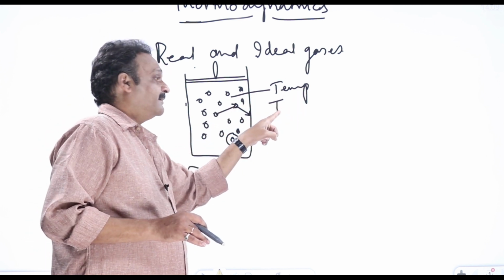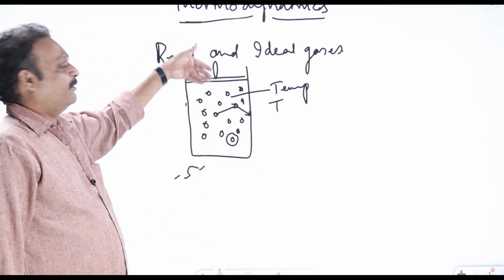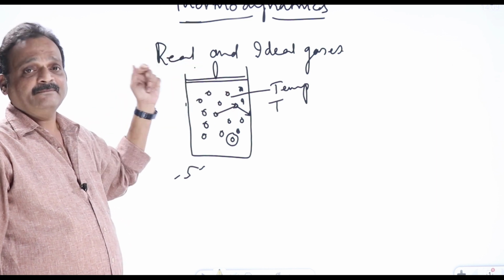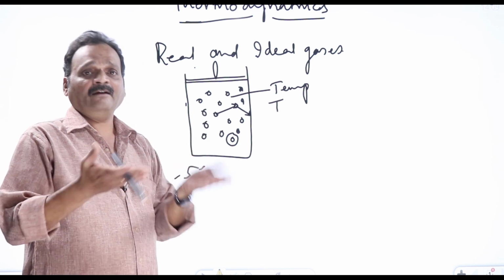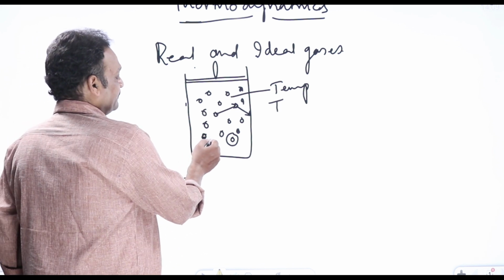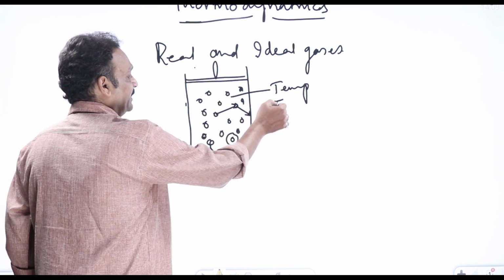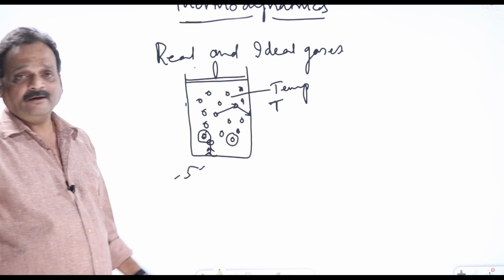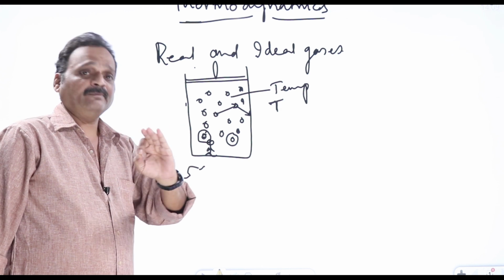Temperature is easy to understand macroscopically, meaning how hot the gas is. If I put a thermometer, I can measure its temperature. So the macroscopic version of temperature, everybody can understand, feel or realize. But my interest is now somewhat deeper. I'll go and sit beside one individual atom and see what is the proper meaning of temperature for one atom or molecule. That is the microscopic picture I want.